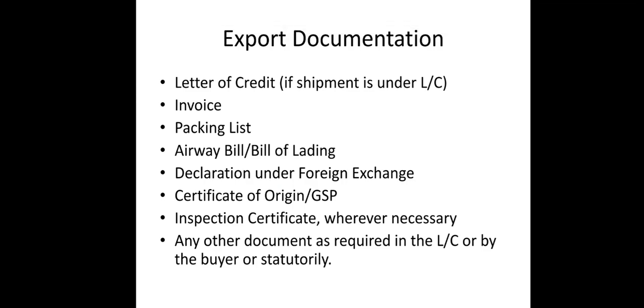That is, when you are sending goods from one country to another country for doing business, what all documentation is mandatory? The first one is the letter of credit. Then comes the invoice, packing list, airway bill, declaration on foreign exchange, certificate of origin, inspection certificate, and any other document required in the letter of credit, by the buyer, or statutorily.